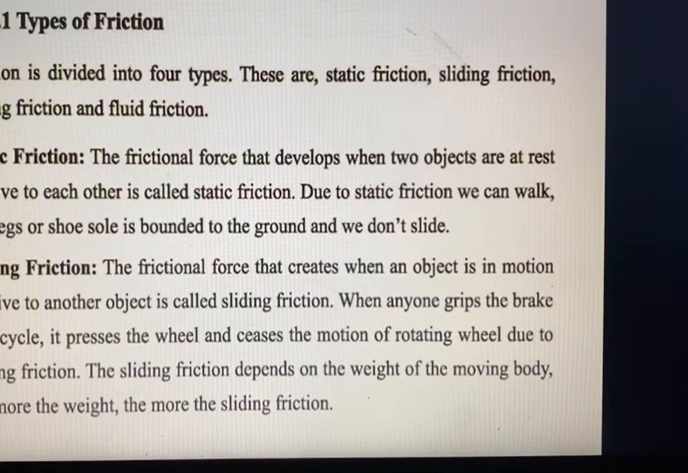So what is sliding friction? The frictional force that is created when an object is in motion relative to another object is called sliding friction. When anyone grips the brake of a cycle, it presses the wheel and stops the rotating wheel due to sliding friction. The sliding friction depends on the weight of the moving body. The more the weight, the more the sliding friction. Okay?